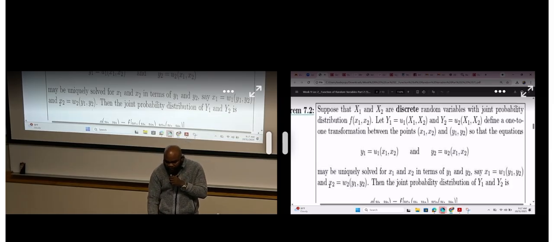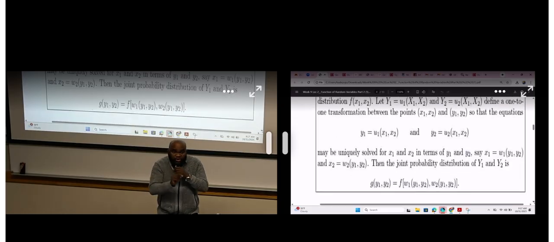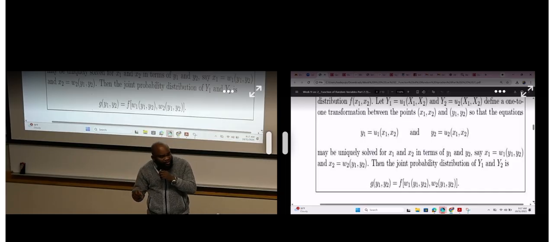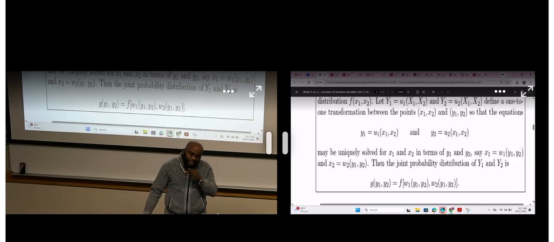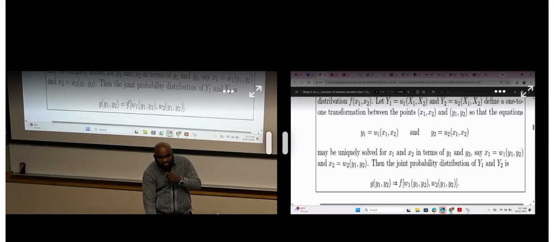I'm also going to solve for x2. So I'm assuming this x1. When I solve for x1, it is going to be a function of y1, y2. When I solve for x2, it is also going to be a function of y1, y2. If I want to obtain the joint distribution of the new variables y1 and y2, all I'm going to do is plug in the expression for x1 and the expression for x2 into the original joint probability function of x1 and x2. That is going to give me this.